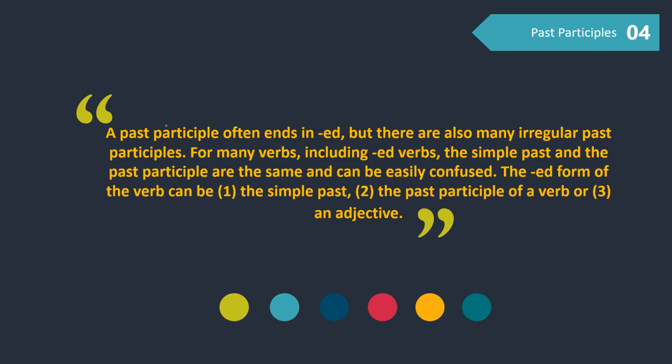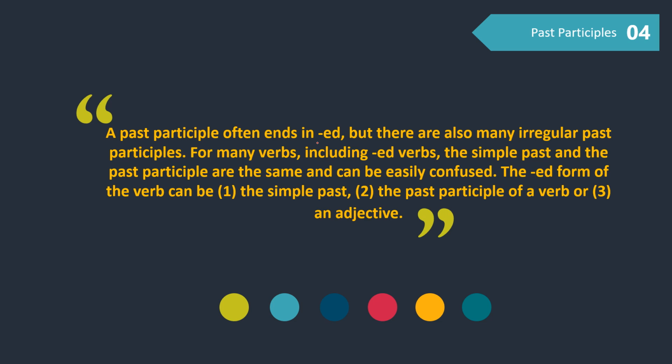For this lesson, please remember a past participle often ends in ed, but there are also many irregular past participles. Past participles ending with ed, like decided, determined, compiled, created.